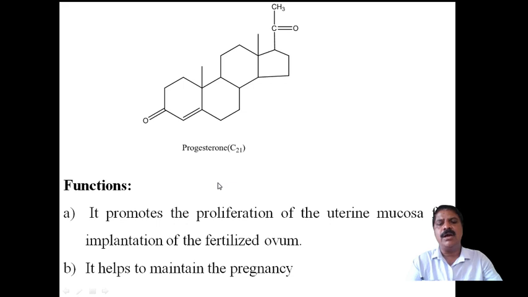Now coming to the functions of progesterone. It promotes the proliferation of uterine mucosa for implantation of the fertilized ovum. It is also helpful in maintaining pregnancy, and it maintains the menstrual cycle. These are examples of the functions of progesterone.